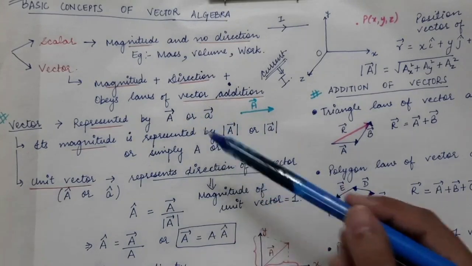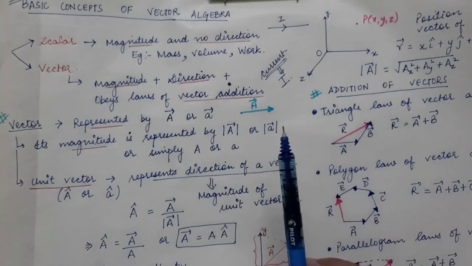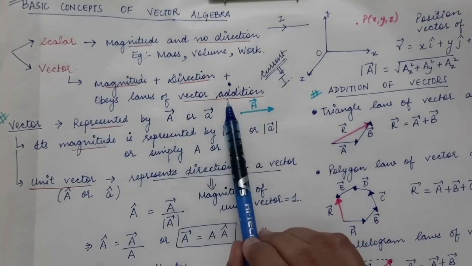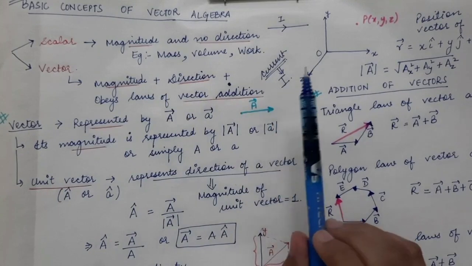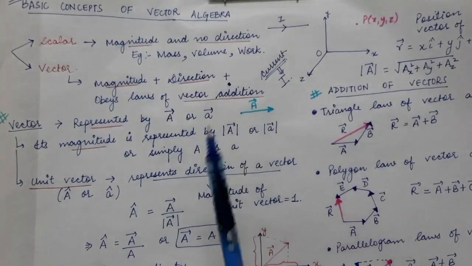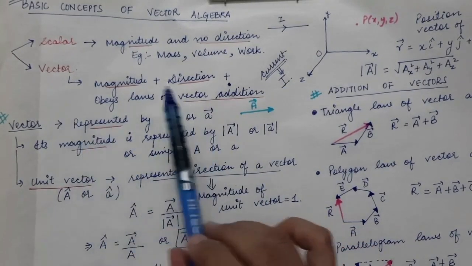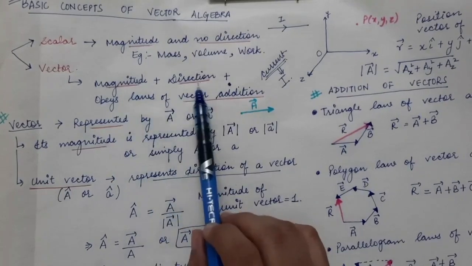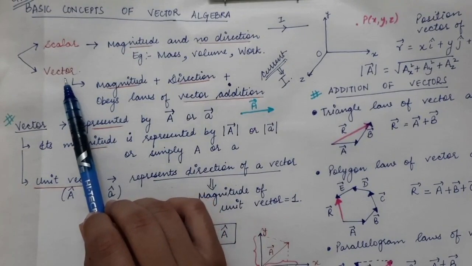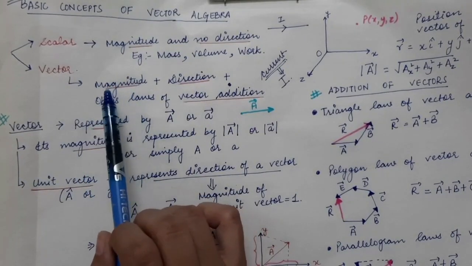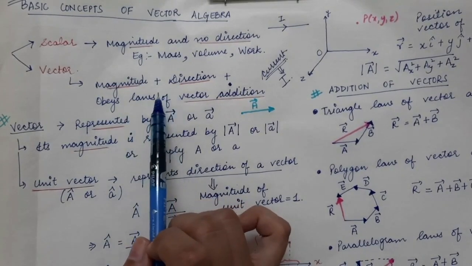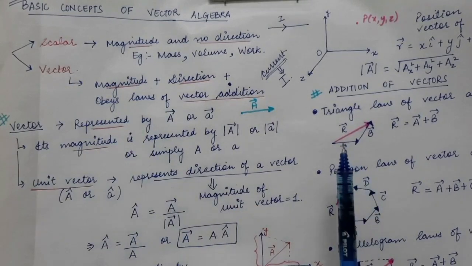Vector addition laws we will do in the upcoming lecture. The current simply gets added up and it does not add according to the laws of vector addition. So the quantities that have magnitude plus direction plus they obey the laws of vector addition are called vector quantities. Very well known examples are force, velocity, then we have momentum, then we have torque. There are various examples of vector quantities.